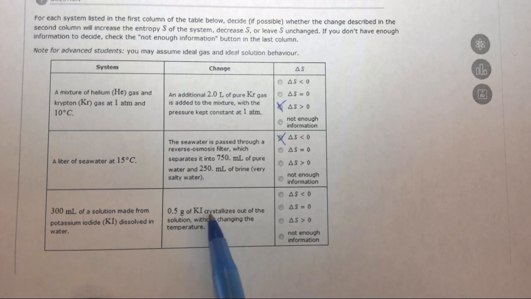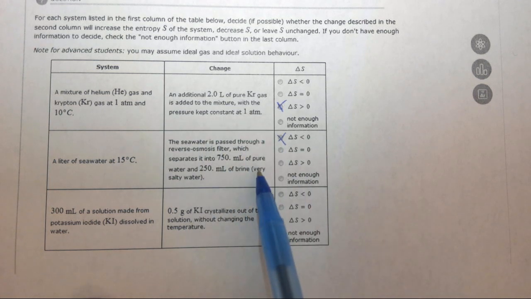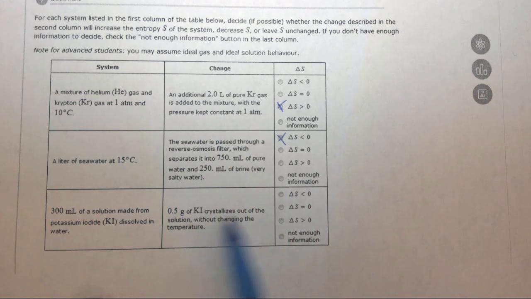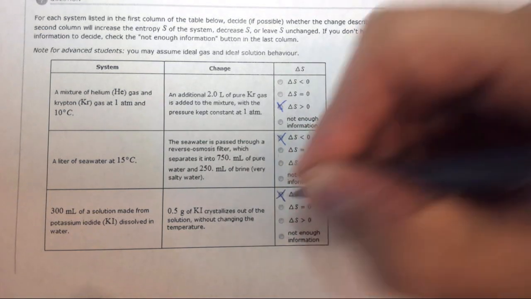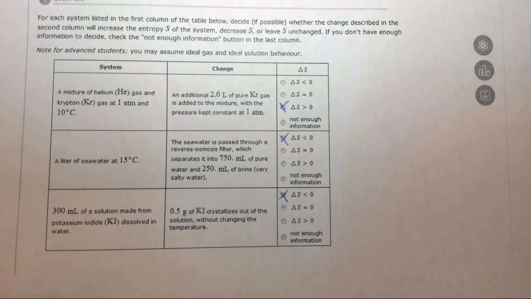So we have less randomness because before this half a gram of KI was randomly floating around in solution. Now it's crystallized out in its pure form. So therefore, the entropy has decreased, it's less than 0, or it is negative, however you want to say it. So that's basically how you want to evaluate each one of these questions, very similar to how you did in the previous question.